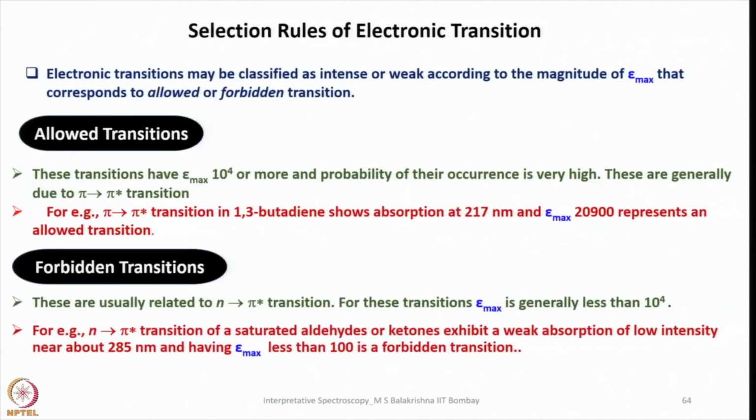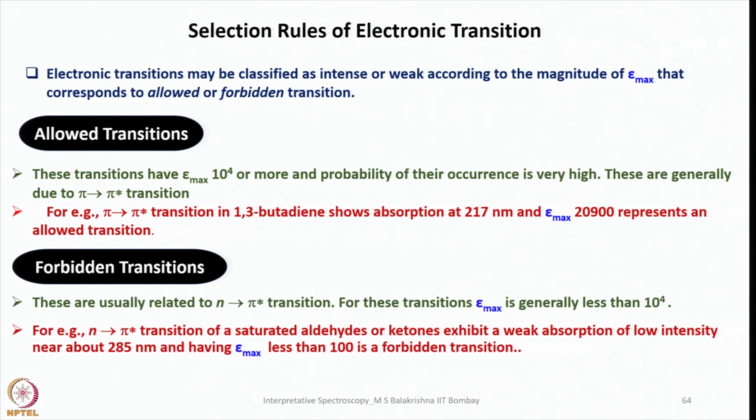So now we should come back to the selection rules of electronic transitions. When we were writing microstates, we saw several possible excited states, and if electrons were promoted to each state from the ground state, then electronic spectra would have been very complicated and interpretation would have been very difficult. However, all these transitions are governed by certain rules that we call selection rules for electronic transition. What are those?